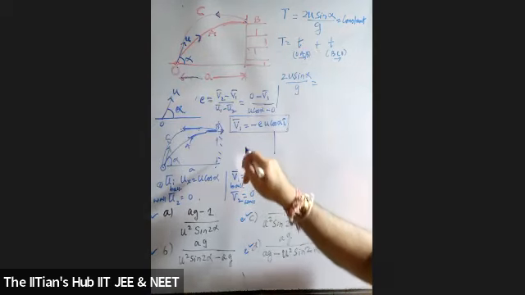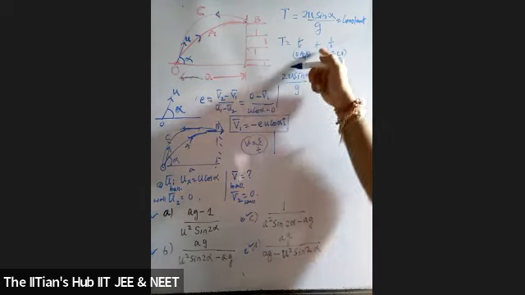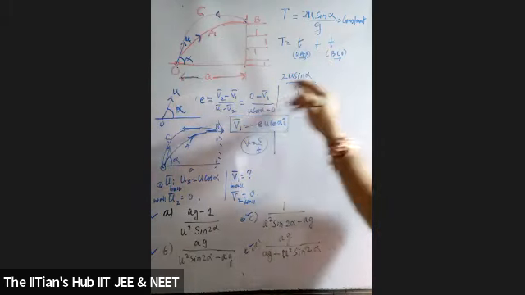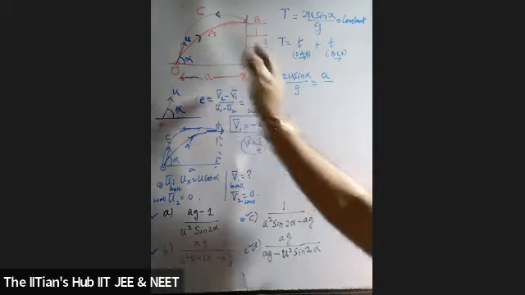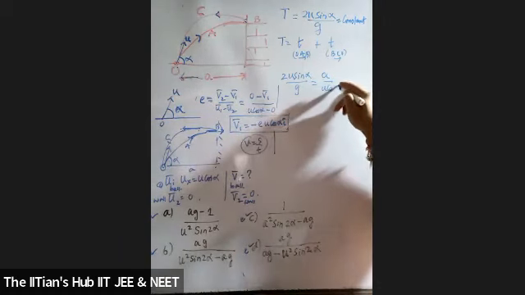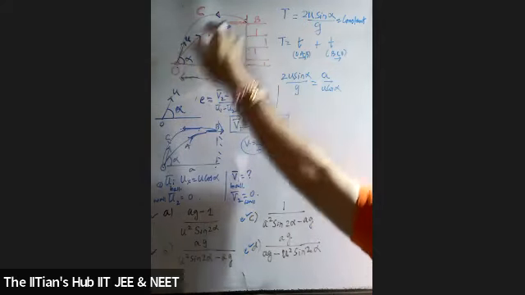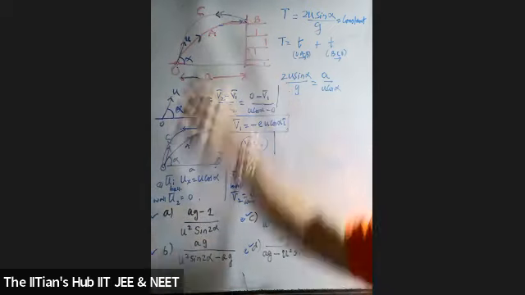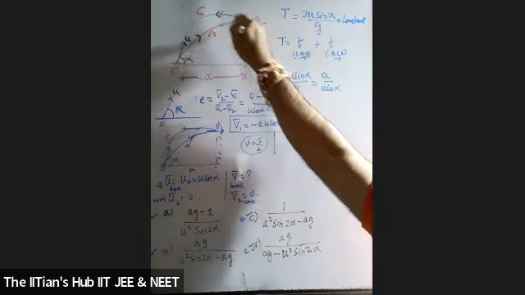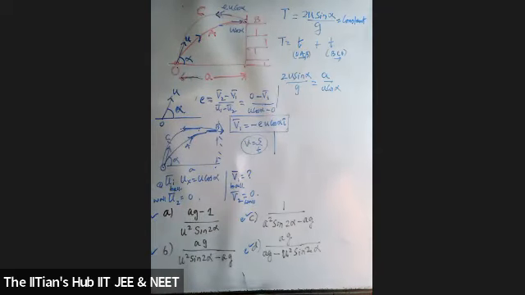We know that speed is equal to distance upon time, so time will be equal to distance covered upon speed. The distance covered along the horizontal will be a. Upon what is the speed? The speed along the horizontal is u cos alpha. Is it understood? Because in the first case the horizontal speed was u cos alpha, and when it comes back, it is e u cos alpha.